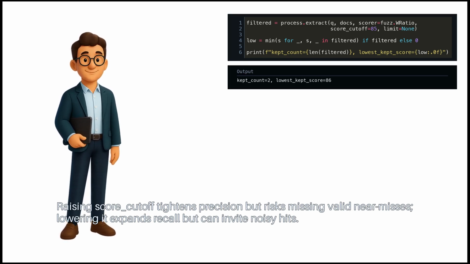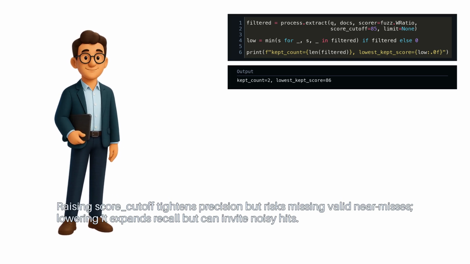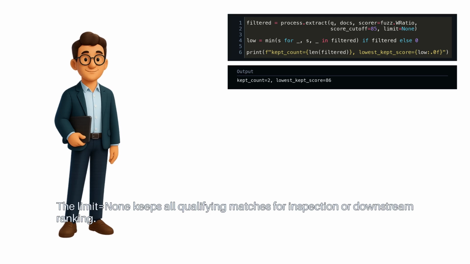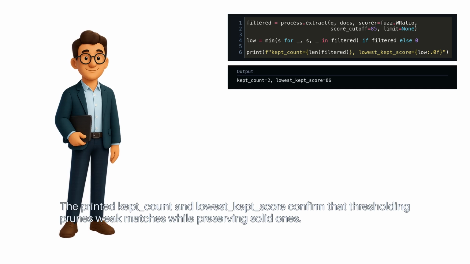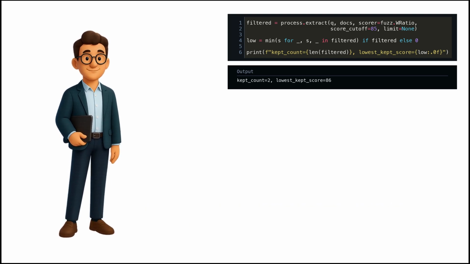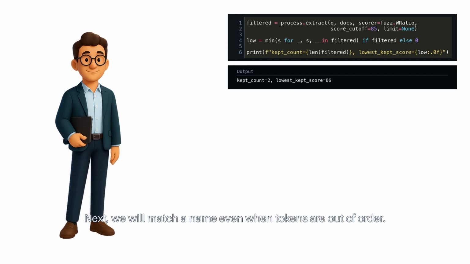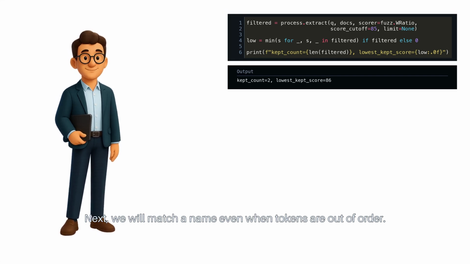Lowering it expands recall, but can invite noisy hits. The limit equals None keeps all qualifying matches for inspection or downstream ranking. The printed kept count and lowest kept score confirm that thresholding prunes weak matches while preserving solid ones. Next, we will match a name even when tokens are out of order.